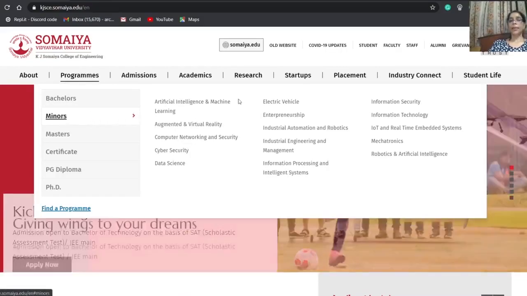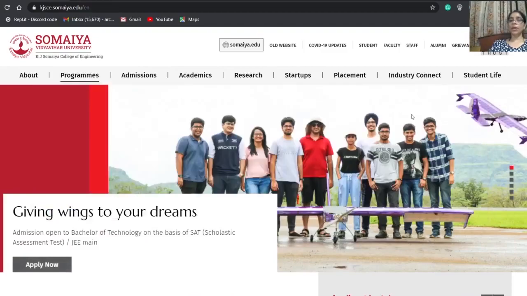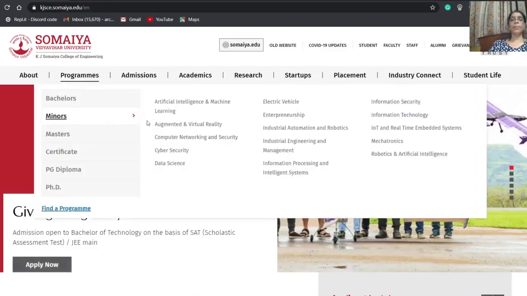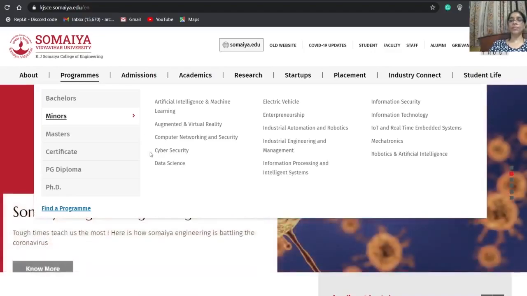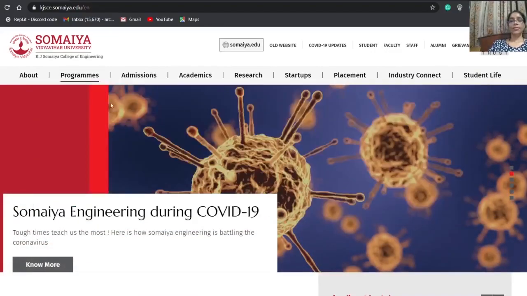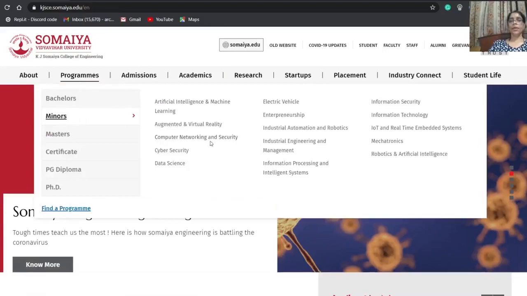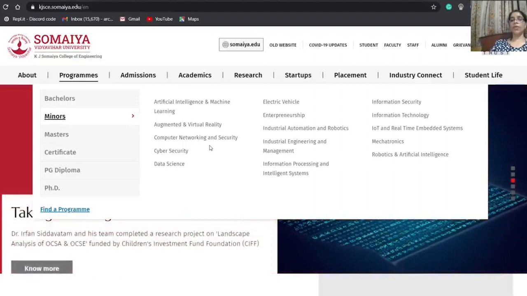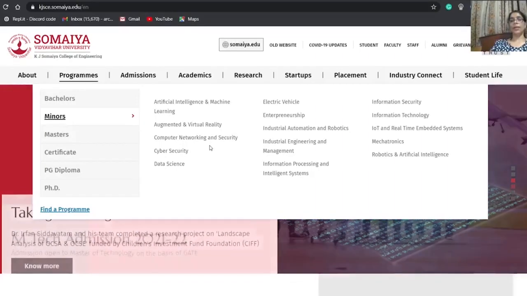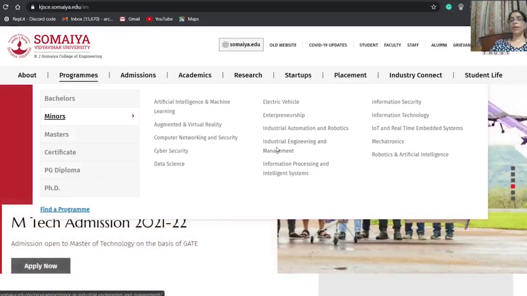Under this Minors tab, all the minor degree programs offered by KJ Somaiya College of Engineering are listed. Now, you already know about the different programs that are available for computer engineering students. You can click on any of the programs in which you are interested.